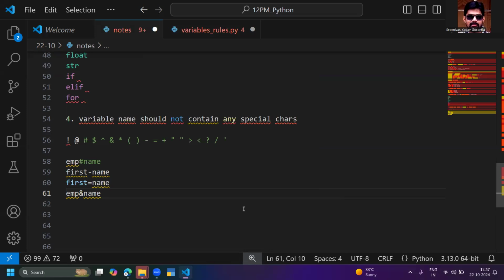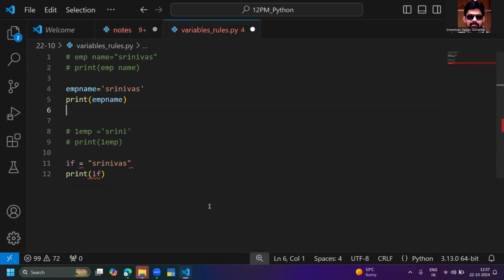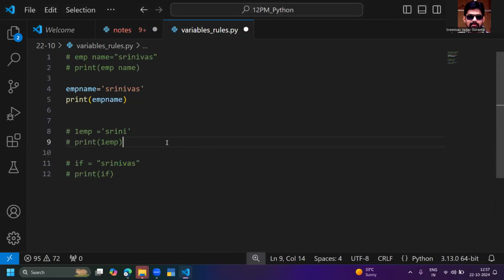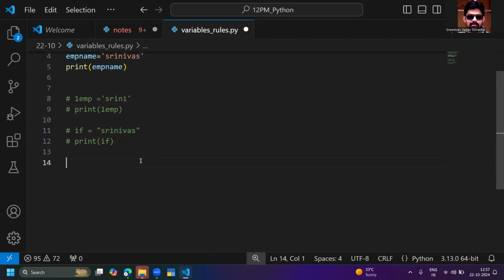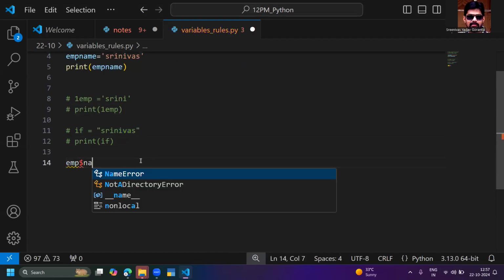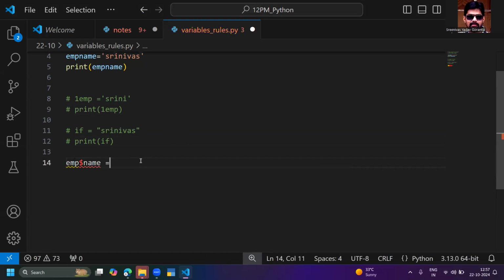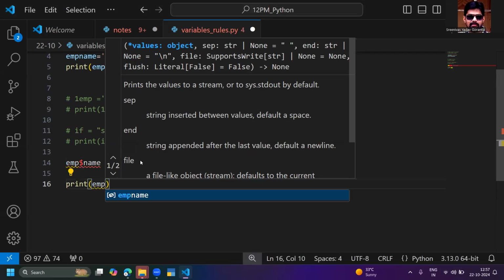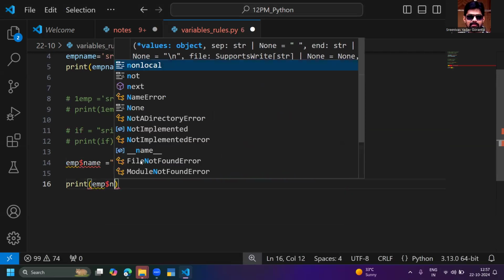So this is one more rule. Let me go with the program. I'm trying the program now. So this is not allowed. Okay, fine. Let me do one variable, emp$name. It is not allowing. Very clear, it is actually showing me the error. Underline red color is coming, which means it is automatically not allowing me.